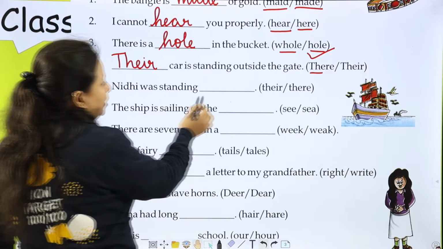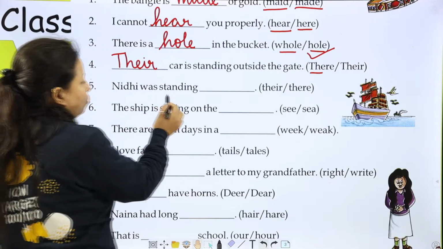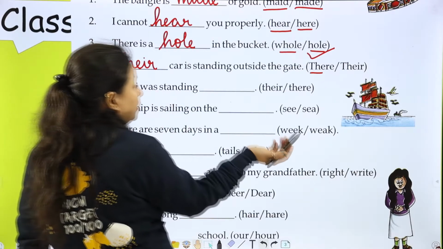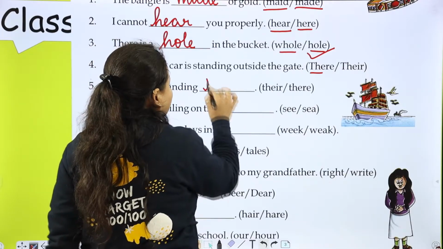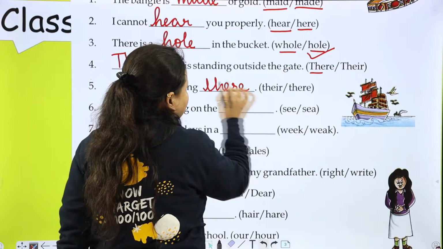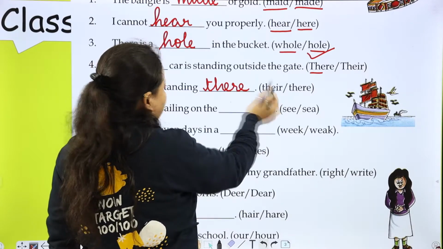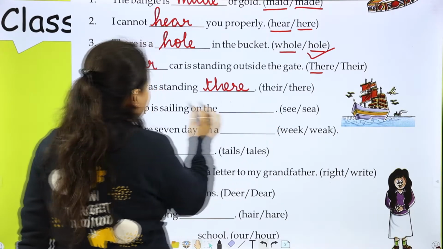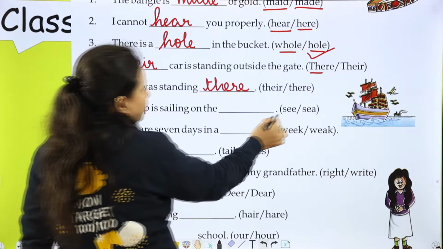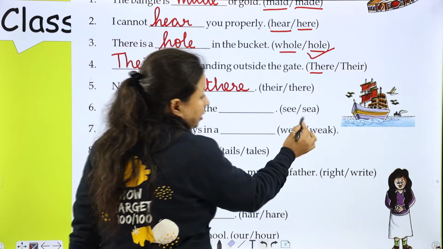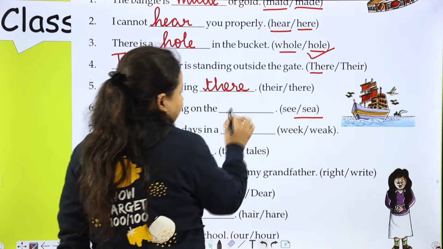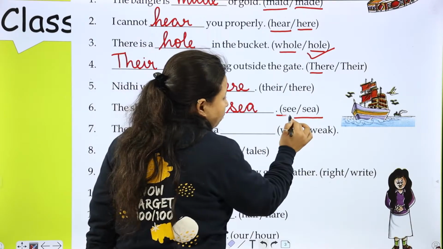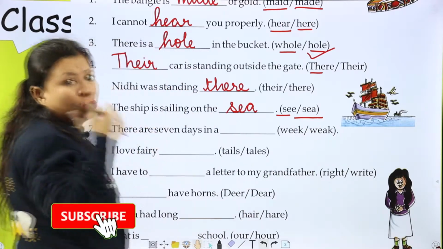Nidhi was standing dash. Nidhi खड़ी है या खड़ी थी, कहाँ खड़ी थी? वहाँ. So Nidhi was standing there and not their. The ship is sailing on the dash. Sea or see? Sea. It means ocean. And the meaning of see is look, watch.